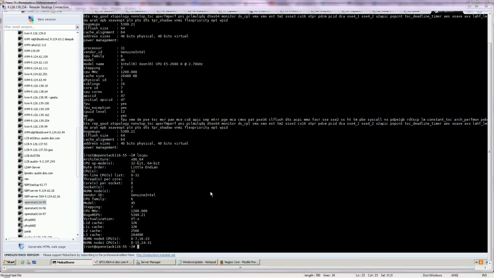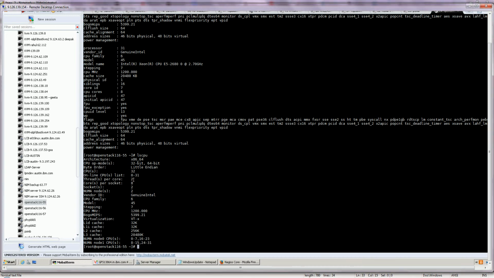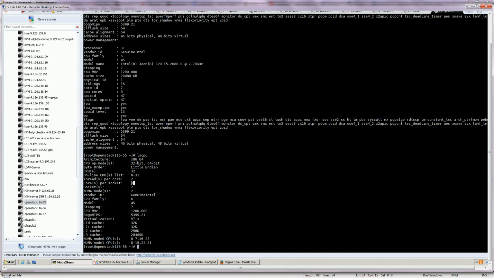Hello friends, now I will tell you how you can calculate the load average of any system. I have already shown you one system which has 16 CPUs. Now this is another system which has 32 CPUs. Here also the calculation is very easy, because here also there are two sockets, each socket has 8 cores. So 8 cores into 2 is 16, and 2 threads per core, it means 8, 16 and 32. So it will come as 32.